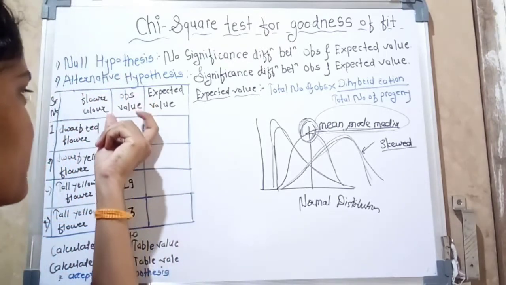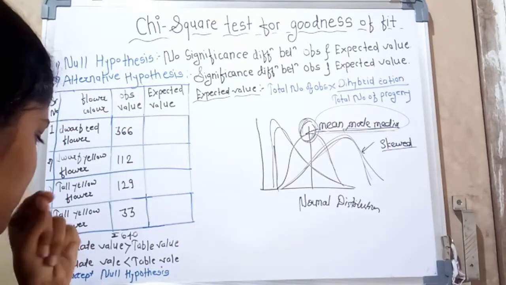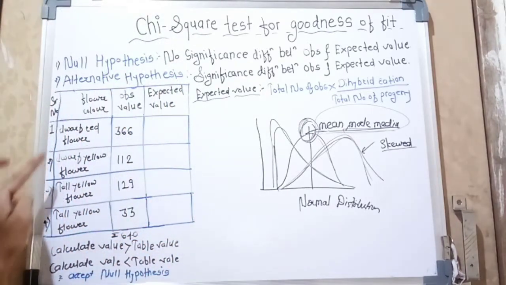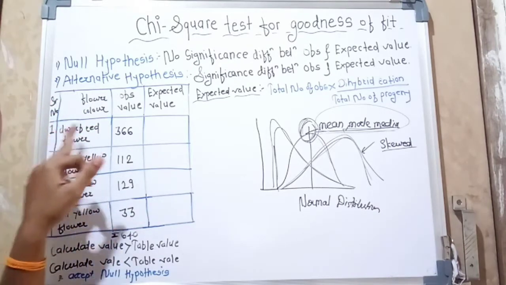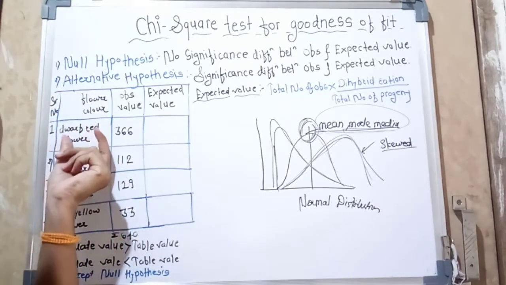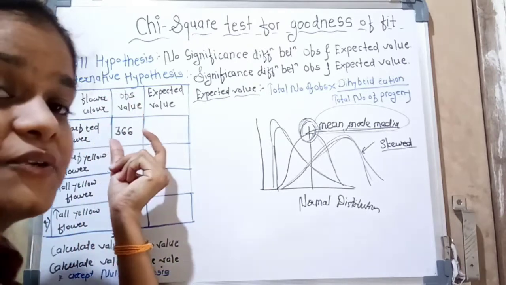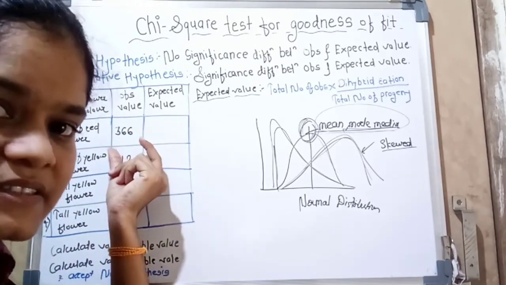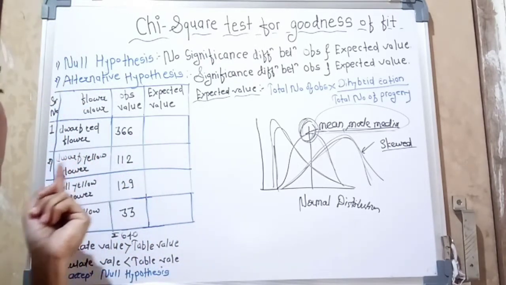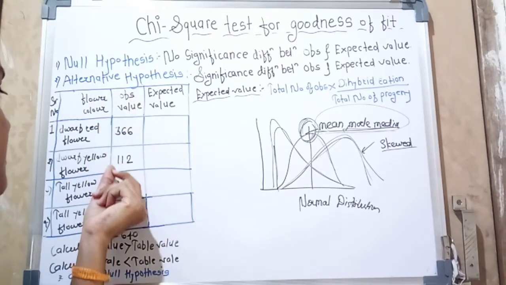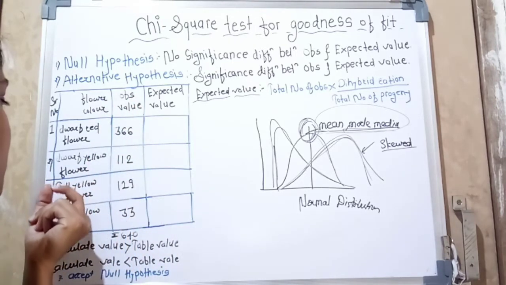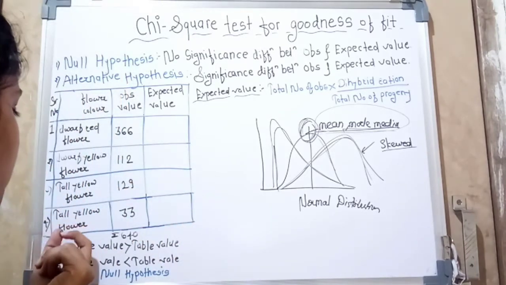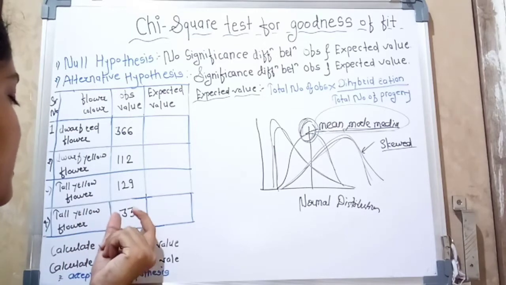Here are our observed values, with a total number of progenies of 640. The dark red flower has an observed value of 366 among the 640. The dwarf yellow flower has an observed value of 112. The third, a tall yellow flower, gives 129. The last, a tall yellow flower, gives 33.